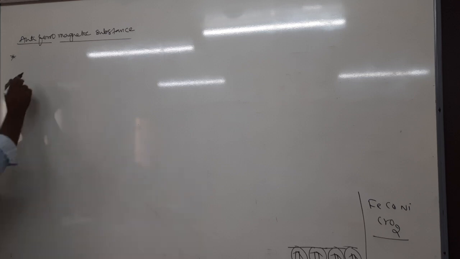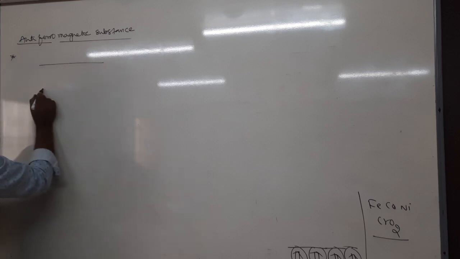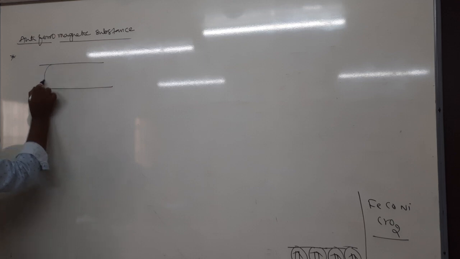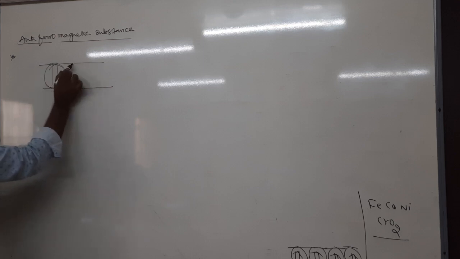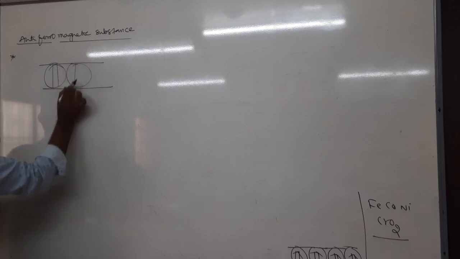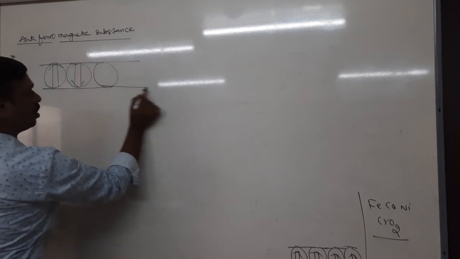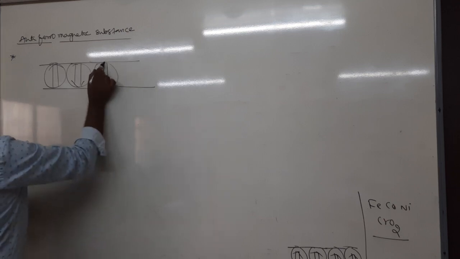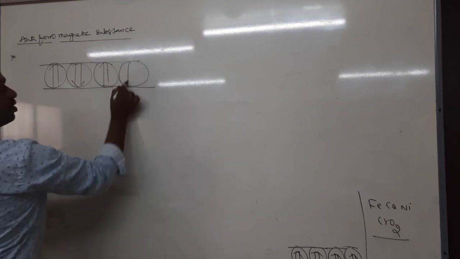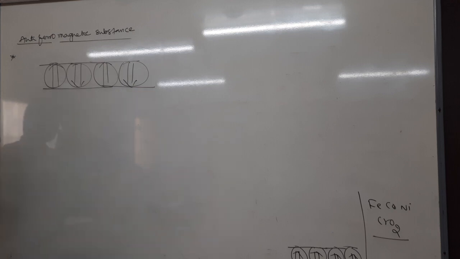Due to the equal number, the magnetic moment or field produced by the clockwise domains is mutually cancelled by the anti-clockwise domains. Therefore, the net moment is 0.